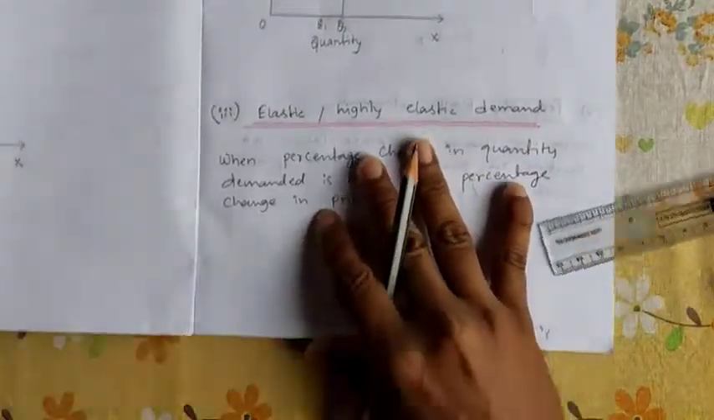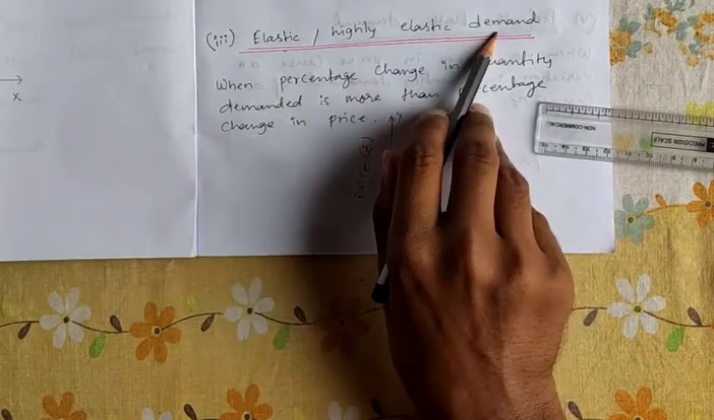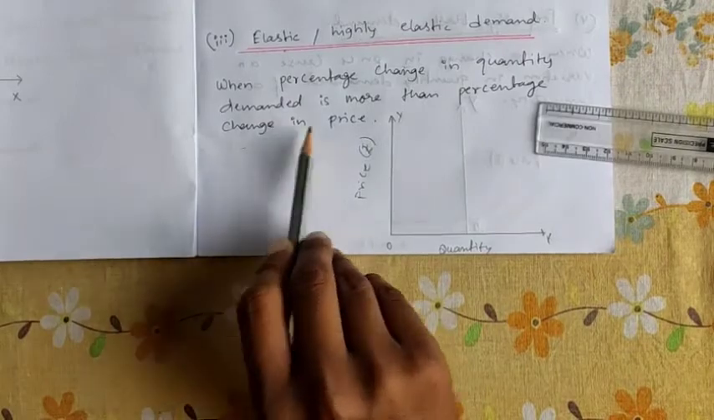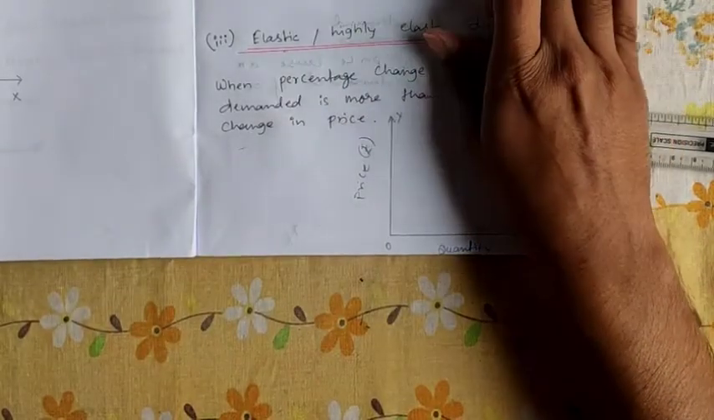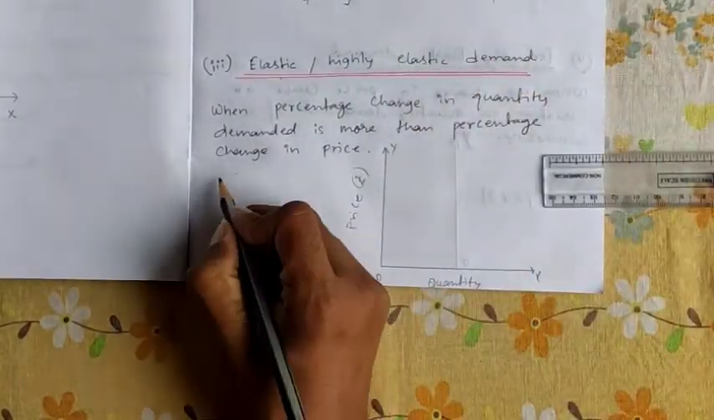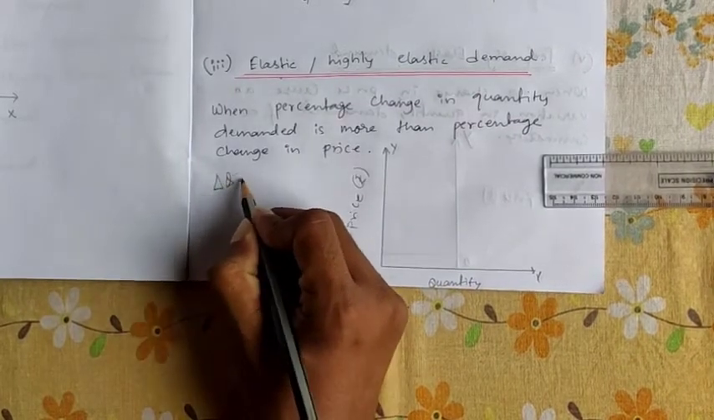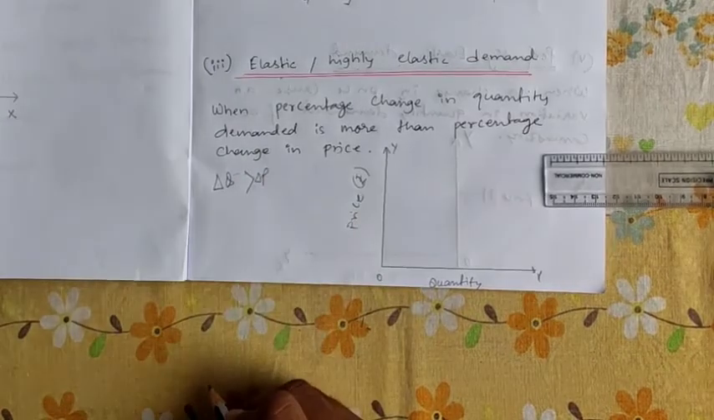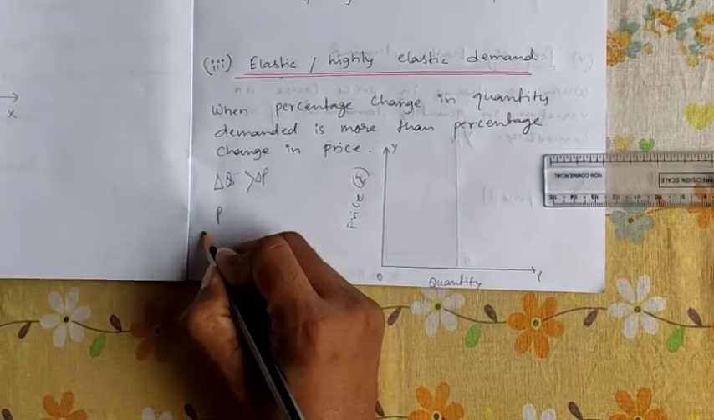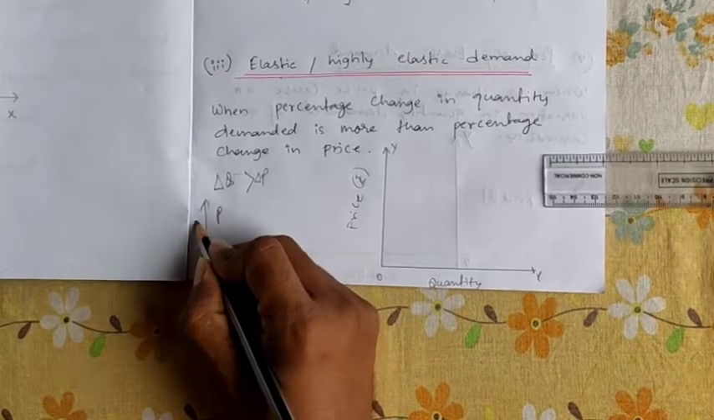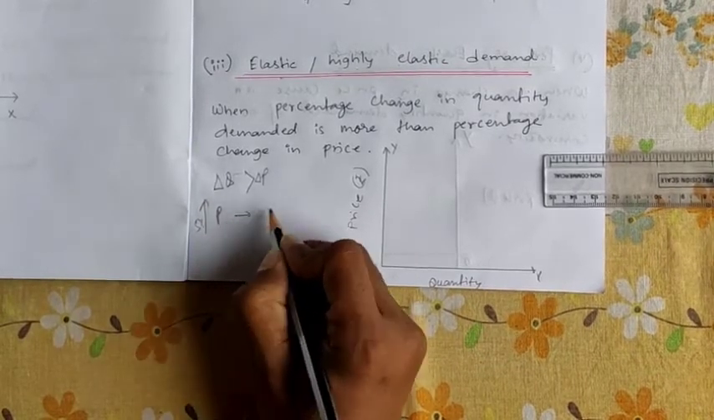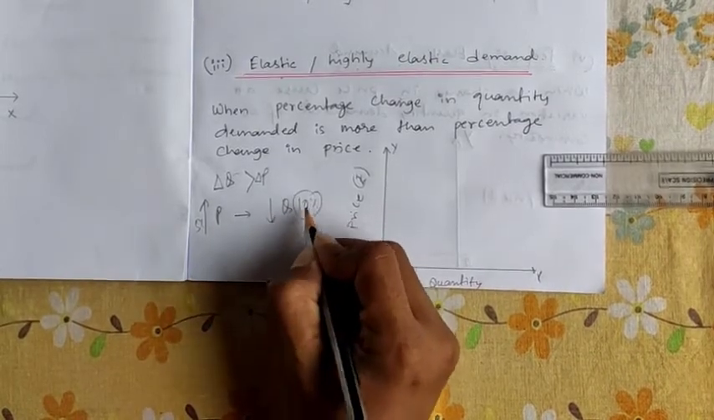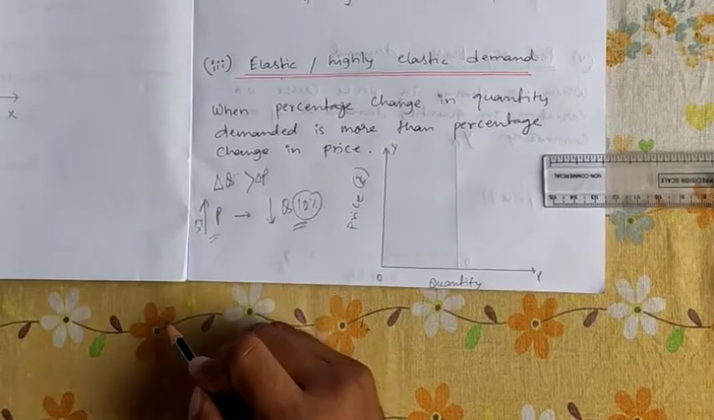Now the next concept is elastic or highly elastic demand. Here the percentage change in quantity demanded is more than the percentage change in price. This is the reverse case of inelastic. Suppose, for example, the price is increasing by 5%. What will happen to quantity demanded? It will fall by 10%. You can see here the percentage change in quantity demanded is more than the percentage change in price.